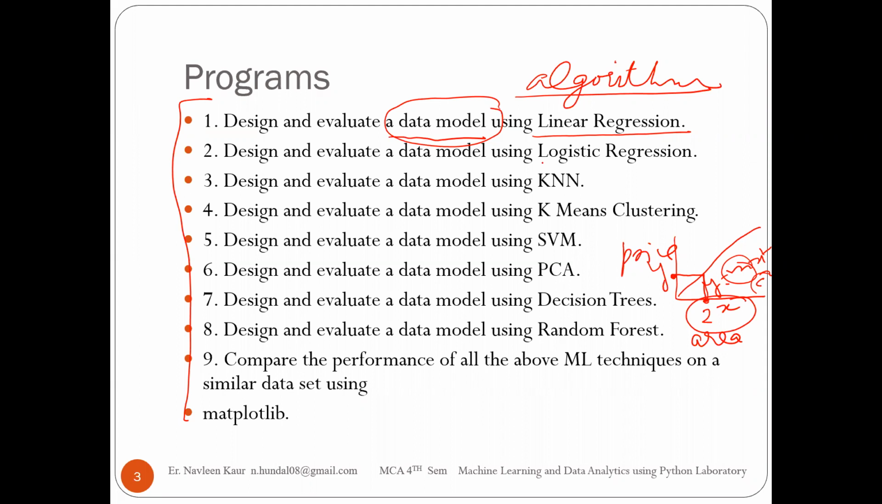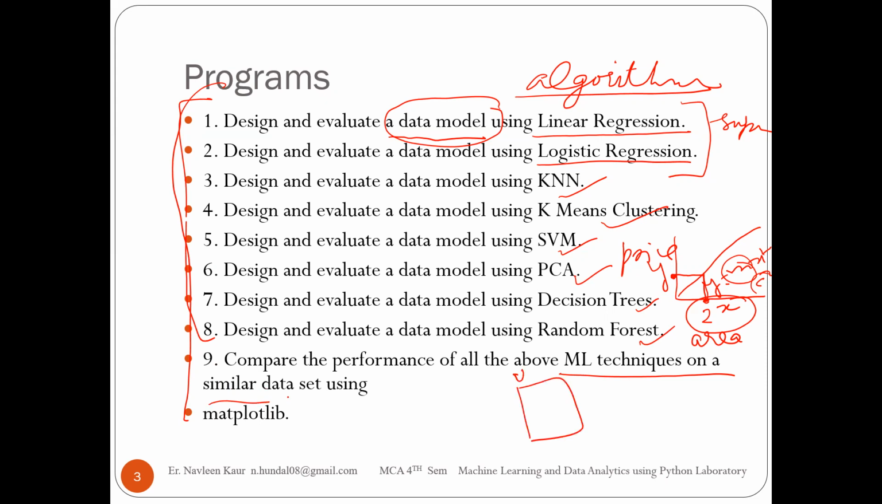Then there is logistic regression. All these that we are reading now come under supervised learning. Then there is KNN, then k-means clustering, then SVM, support vector machine, PCA, decision trees, random forests. Once we complete all these 8, we will compare their performance. What is the last 9th one? We will compare the performance of all the above machine learning techniques on a similar data. We will have one data set, a single data set, suppose D1.